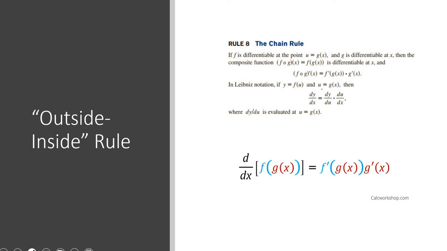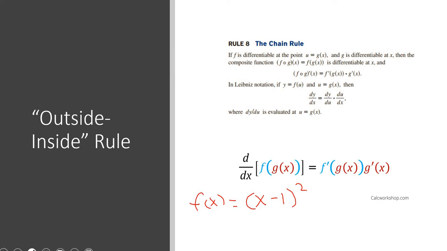Another name for the chain rule is the outside-in rule. Because when we have a composite function, the way we're going to go about deriving it is that first we're going to take the derivative of the outside of the function, and then we're going to take the derivative of the inside of the function and multiply those two together. Let's take a simple example.